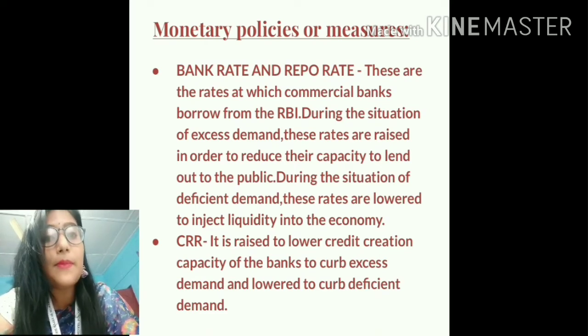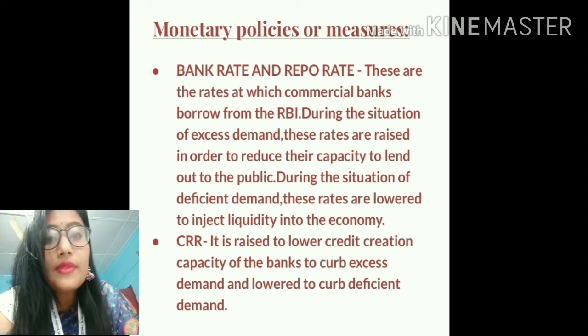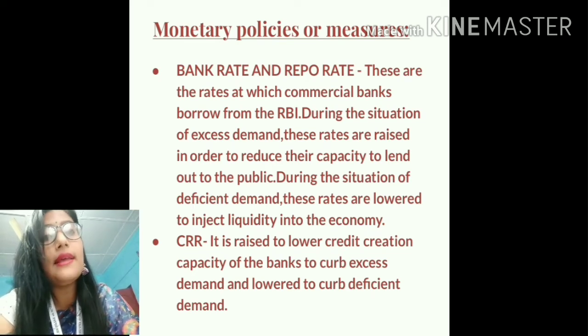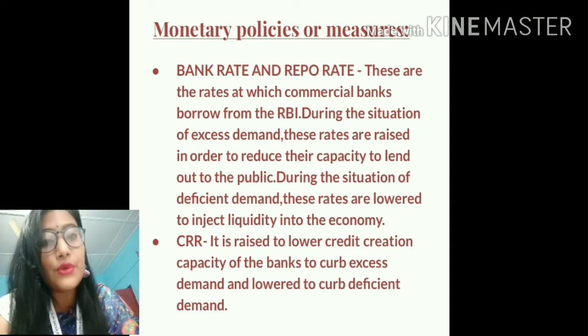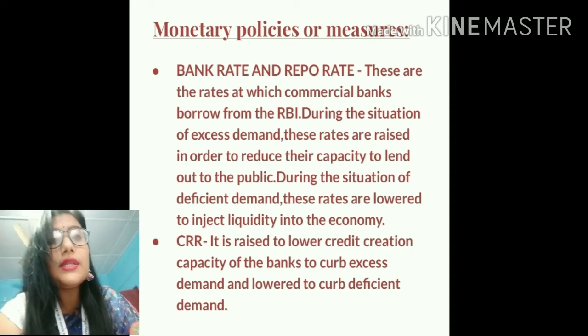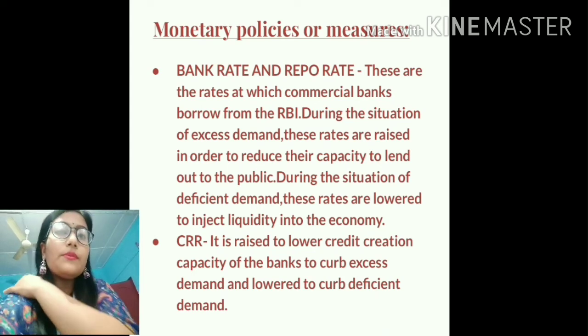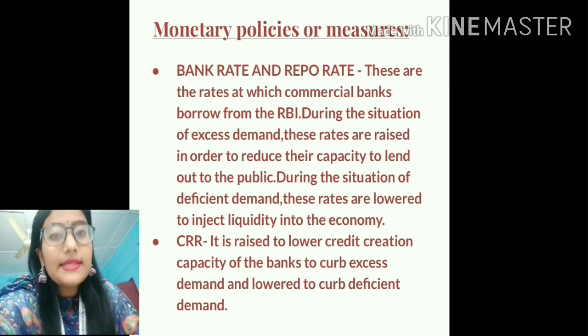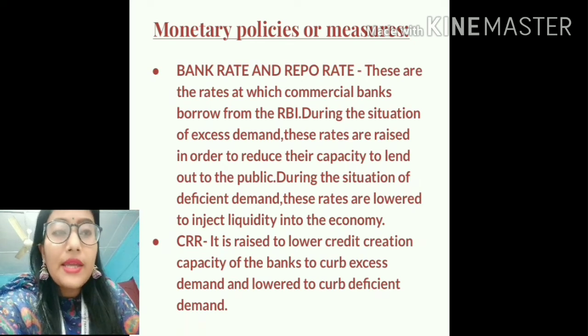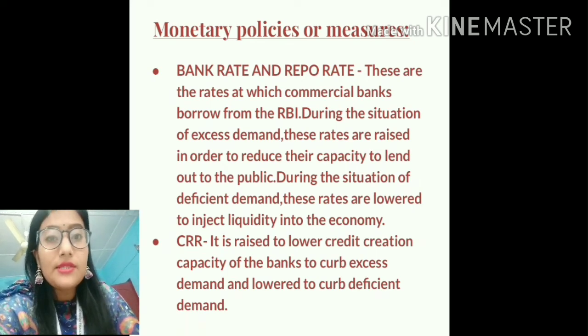Their credit creation capacity will be reduced, and a lesser amount of credit creation means a lesser amount of demand for goods and services. So in order to correct the situation of excess demand, the bank rate and the repo rate are raised.